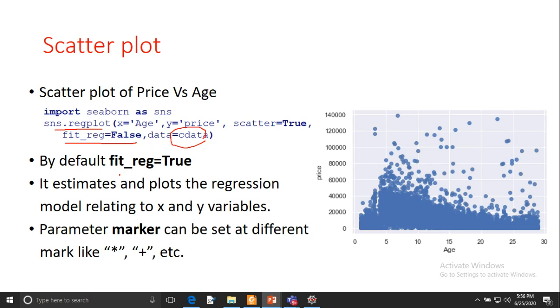By default, fit_reg is equal to true. It estimates and plots the regression model relating the x and y variables. And the parameter marker can be set to different marks, like a star or plus or any other marker. Here I am using a circle marker. So if you want to change the marker, you can set the marker to star or plus.